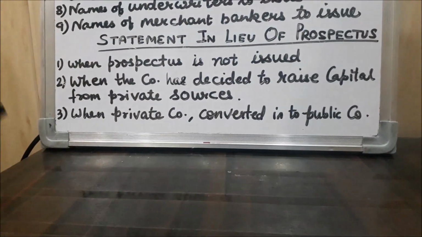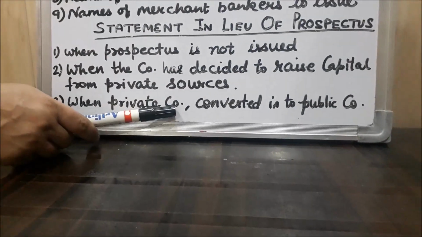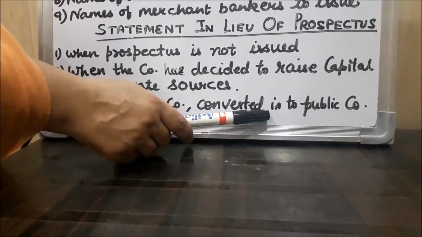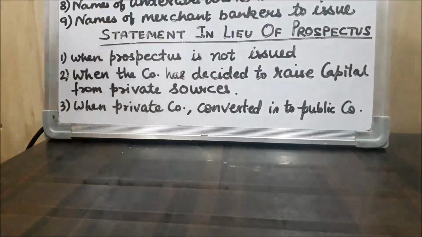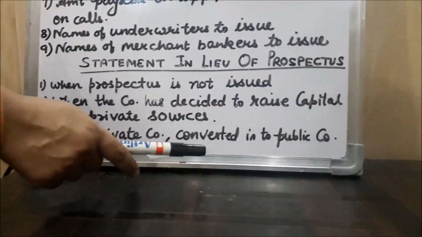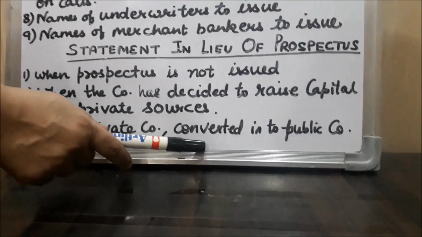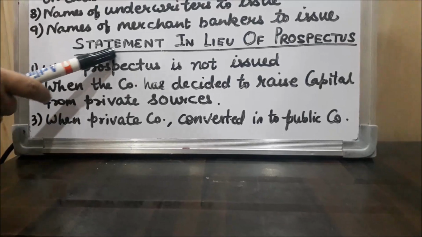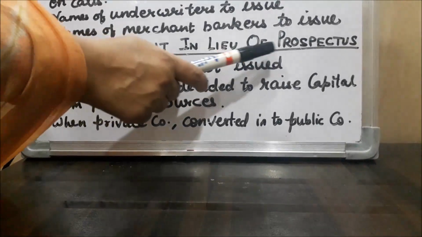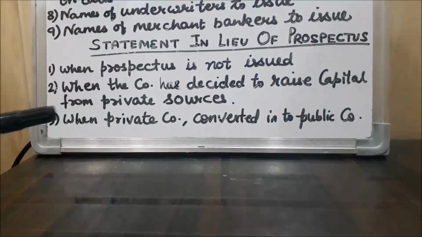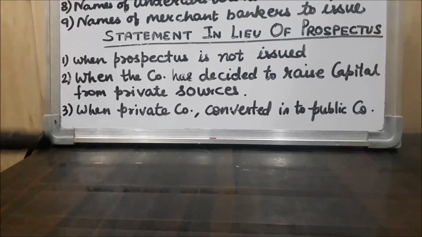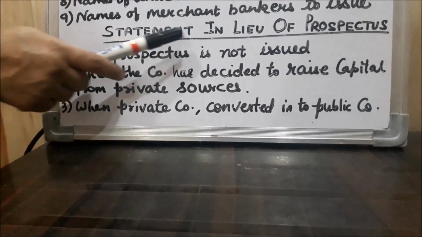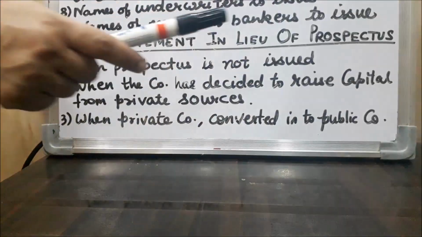And the third condition is when a private company is going to be converted into a public company, but they don't want to invite the general public to subscribe to the shares, then in that condition that company has to issue a statement in lieu of prospectus. So students, these are the three conditions in which a statement in lieu of prospectus is issued.